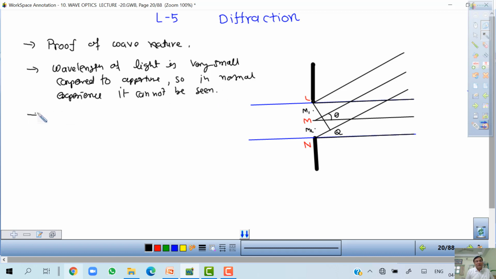Okay, I take a very simple example. Suppose I am sitting in the room. If any person outside the room is speaking something, I can hear the sound, but I cannot see. Why? The sound wave has a wavelength, you can say 0.5 meter, 1 meter, of the order of meter. So diffraction is more.